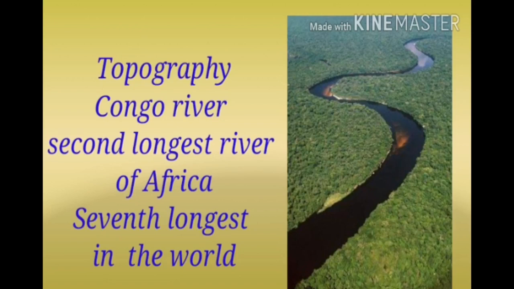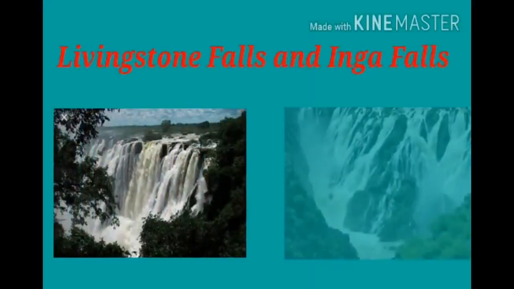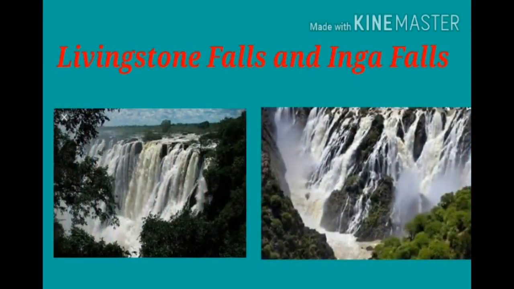Children, Congo is not only famous for rivers, but it is also famous for waterfalls. Some waterfalls are Livingstone Falls and Inga Falls. Children, which is the second longest river in Africa? Congo River is the second longest river in Africa. Children, name the two famous waterfalls in Africa. Yes, Livingstone Falls and Inga Falls.